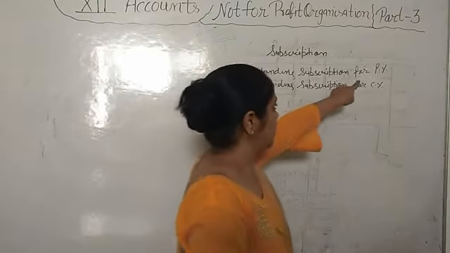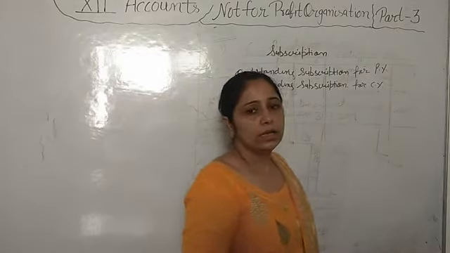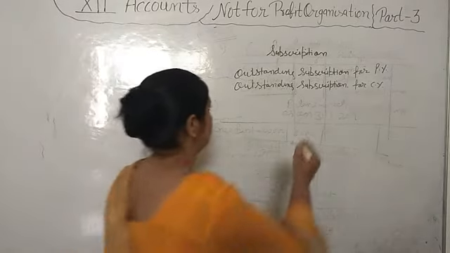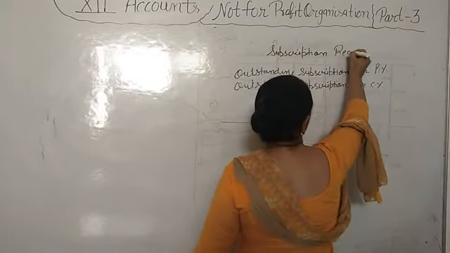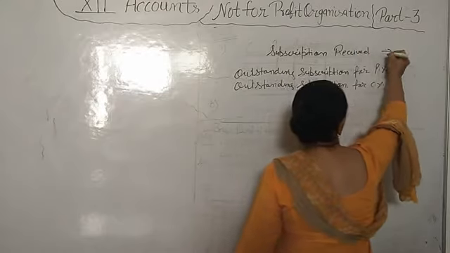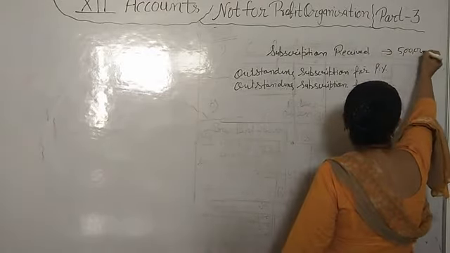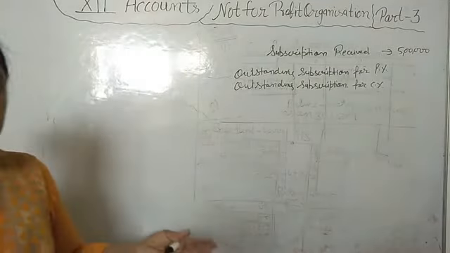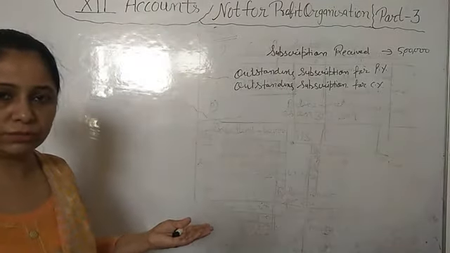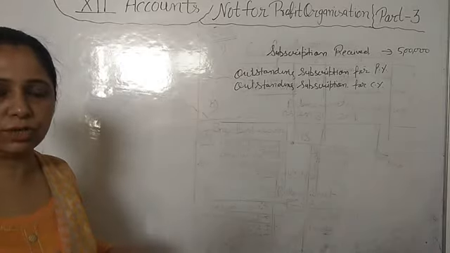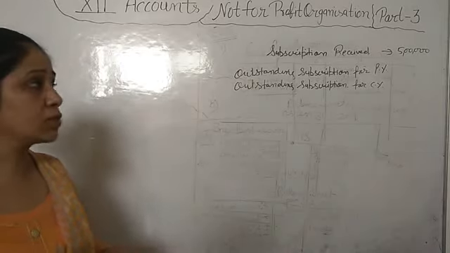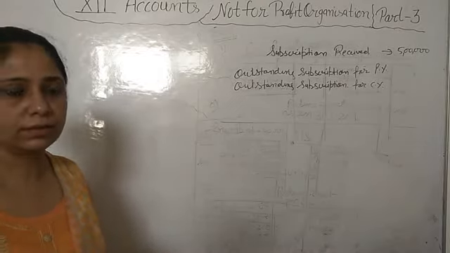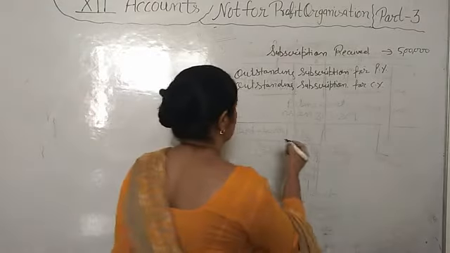Some member has not paid their subscription in previous year. Now they will pay in the current year. Like we have subscription received, total subscription we have received 5 lakh. In 5 lakh, subscription of previous year pending is also included. Subscription of current year is also included. Some member has paid subscription of next year, that is also included in the 5 lakh.